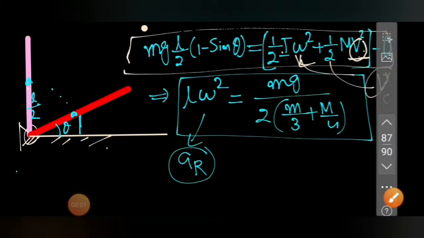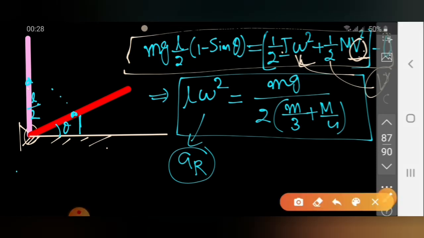After this, the second question is asking to calculate the velocity of this block at the time of losing contact. So we have this relation, that is the work energy theorem relationship. Here is capital M v square, and here is 1/3 ml square. Now we know the M and small m ratio, so we can substitute here, and we know the relation between omega and v also, that we will substitute, and we can put theta equal to 30 degree in this equation.